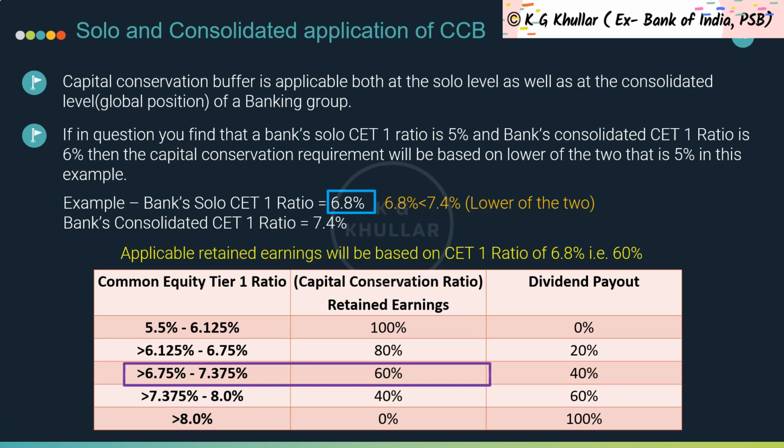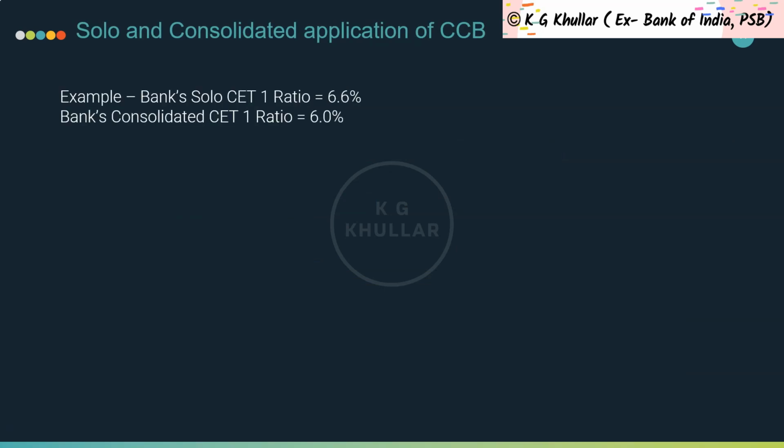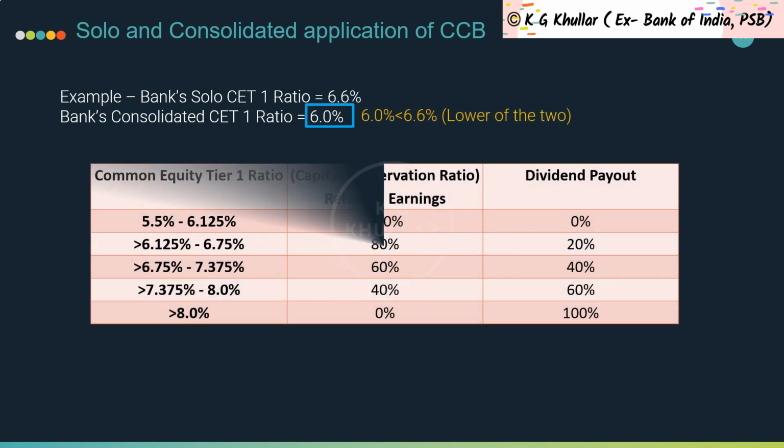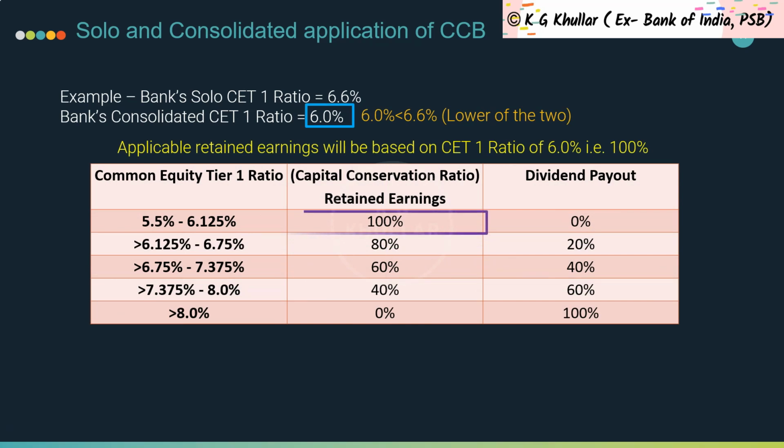Let's see another example and just try to answer it yourself. Suppose a bank's CET1 ratio at solo level is 6.6% and that at consolidated level is 6%. So can you answer what will be the capital conservation requirement for this bank? Yes friends, it's 100%. Hope you got the reasoning behind this. This bank will be subject to a capital conservation requirement of 100%, which is consistent with the CET1 range of greater than 5.5% to 6.125% as per this table on minimum capital conservation standards for individual banks. So friends, this is all the theory that is required to solve the case studies pertaining to CCB.